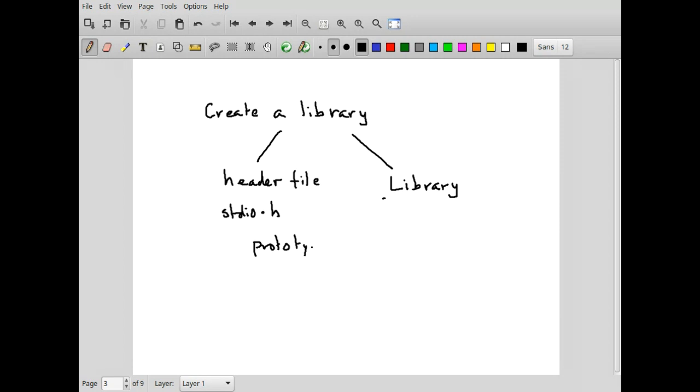So prototypes of functions, okay, and any other constants or global variables that you may declare, right? And the actual code of these functions is compiled separately and kept in the library, which is an archive,